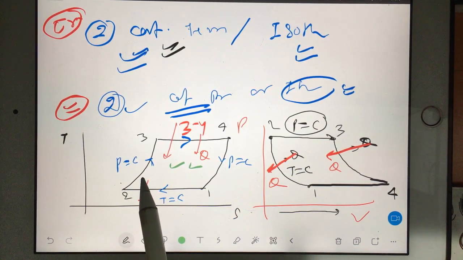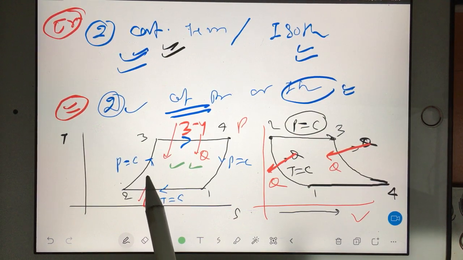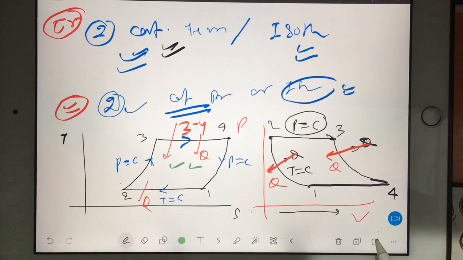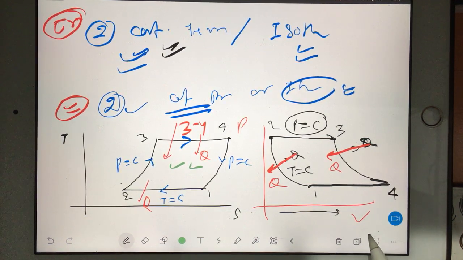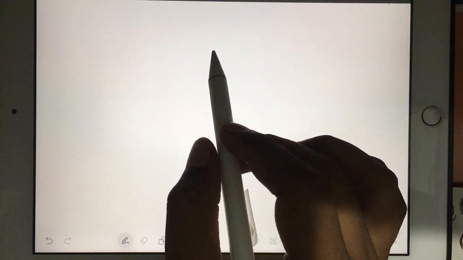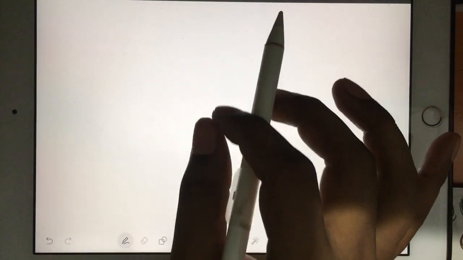Okay, Ericsson cycle over. Now we go for the Brayton cycle. I will change the page. Actually, Brayton cycle is exactly like the Carnot cycle.